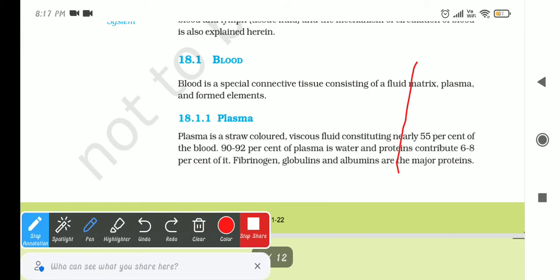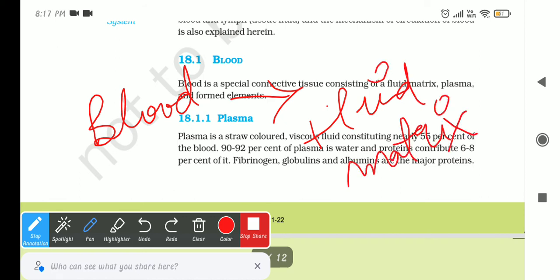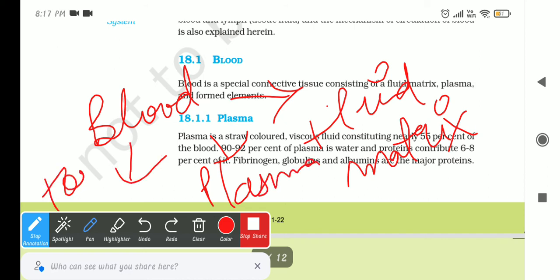This page is saying that we have blood. What is blood? Blood is a special connective tissue which has fluid matrix, plasma, and formed elements. So blood consists of three things. What are these things? Fluid matrix, plasma, and the third one is formed elements. Our blood consists of these three things.